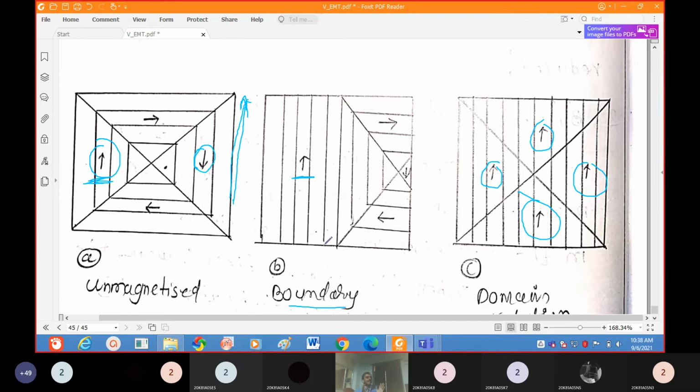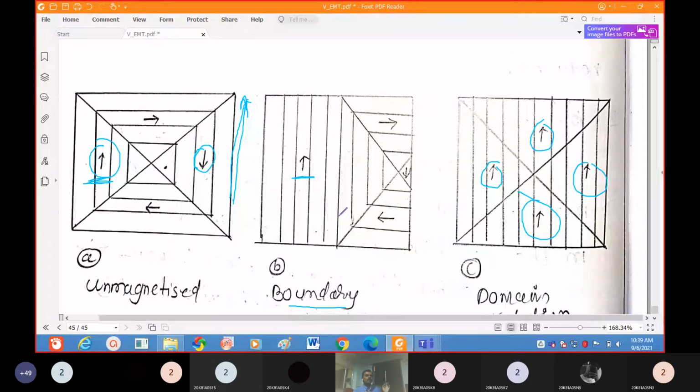So slowly magnetized material, compared to suddenly magnetized material, exhibits retentivity and coercivity values that are very high. In slowly magnetized material, boundary wall displacement takes place.